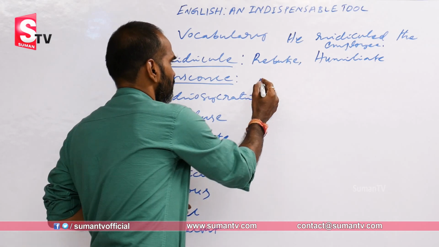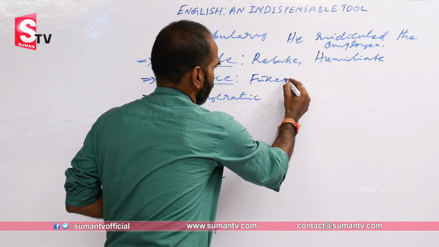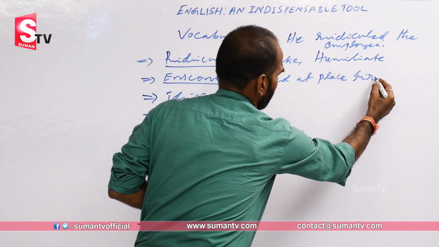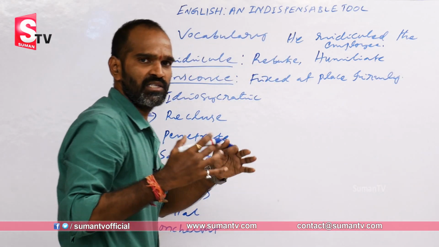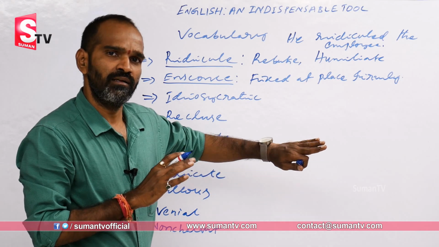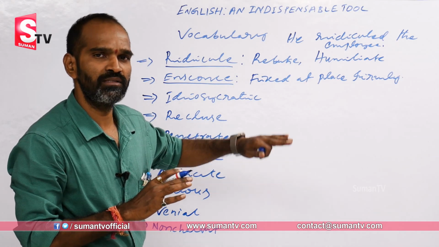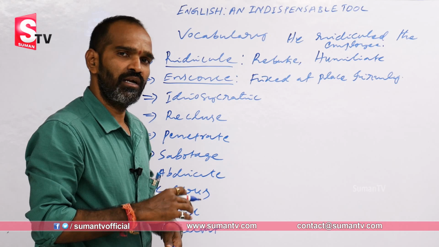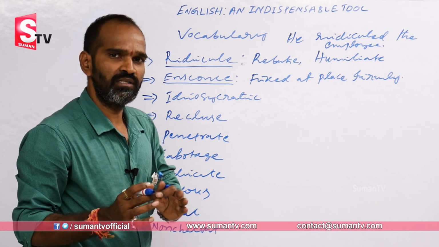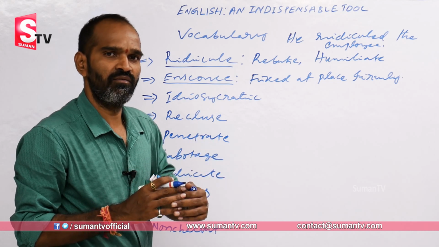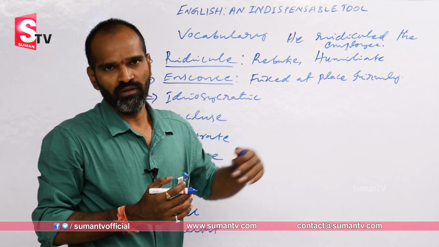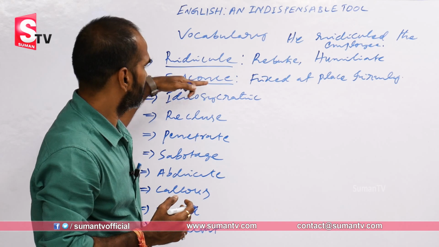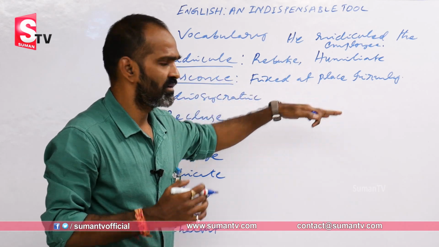So ensconced means fixed at a particular place, firmly. What is firmly? Strongly. So comfortably settled over there. When you use the word ensconced in the meaning of comfortably settled over there, that indicates your word power. Not only in the English language, in any language, words make you a better person and a better communicator. So here we see two words: ridicule is one, meaning humiliation. At the same time, ensconced is about being fixed at a particular place and who settles down there.